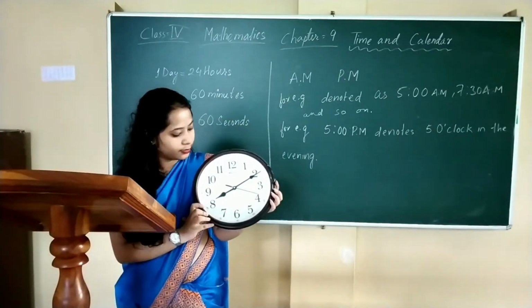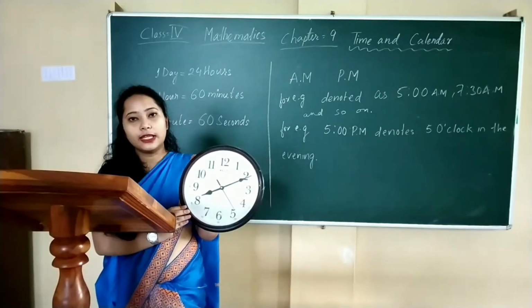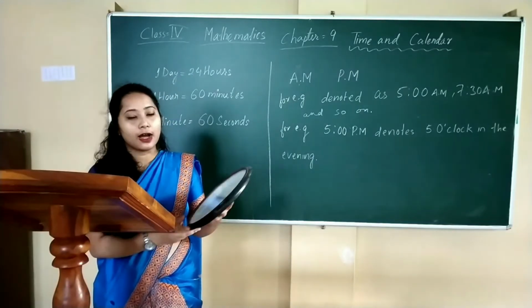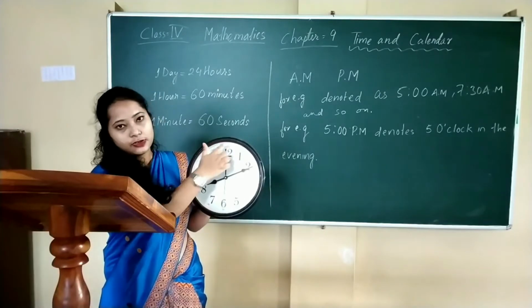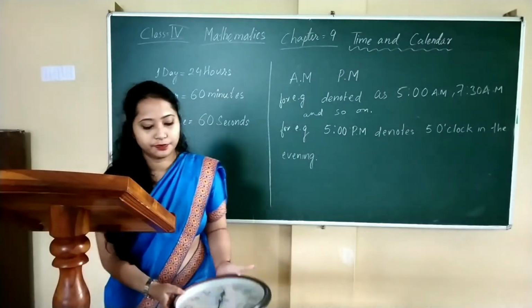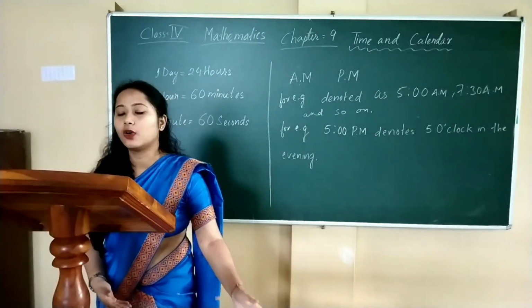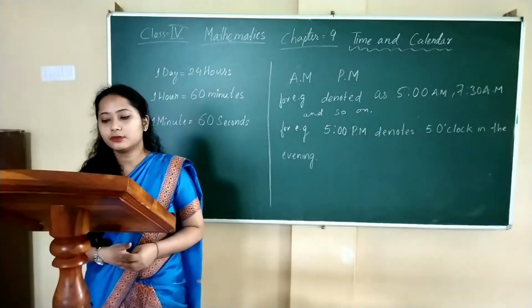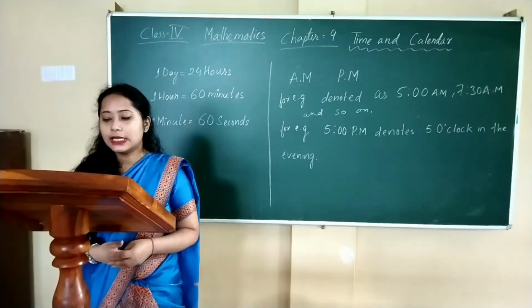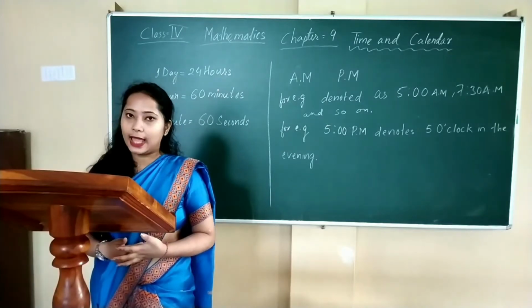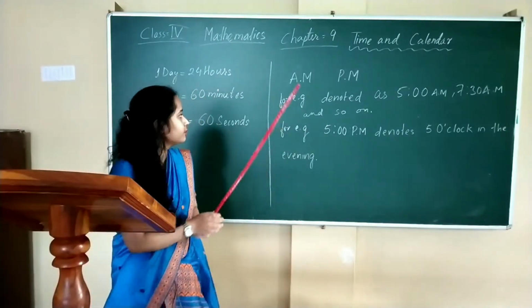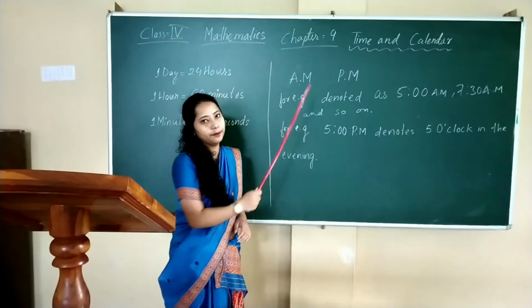Look at the clock. Now, generally we find 12 hours marked on the clock. We say that time before noon of the day is AM.